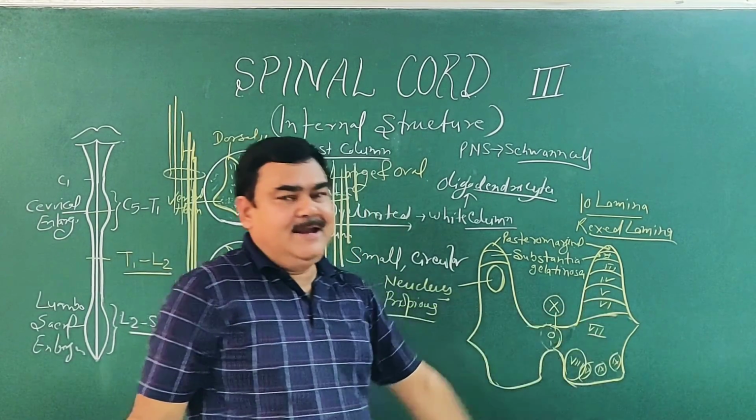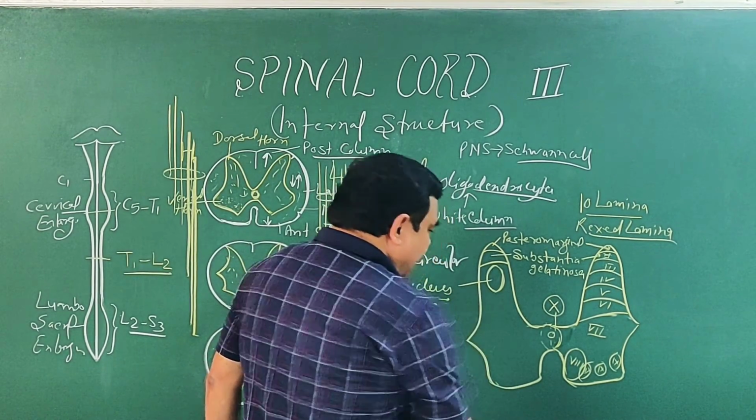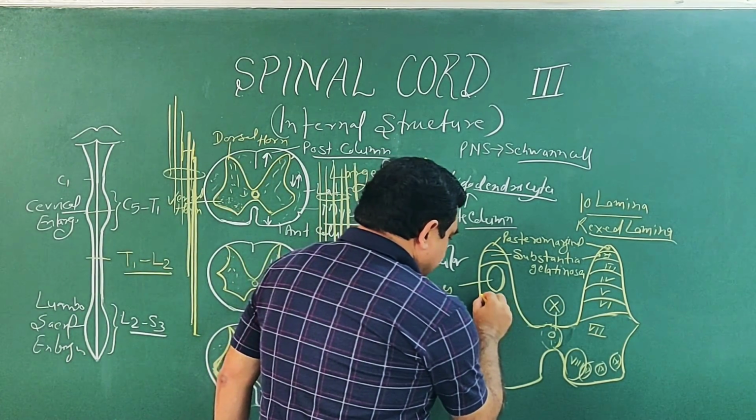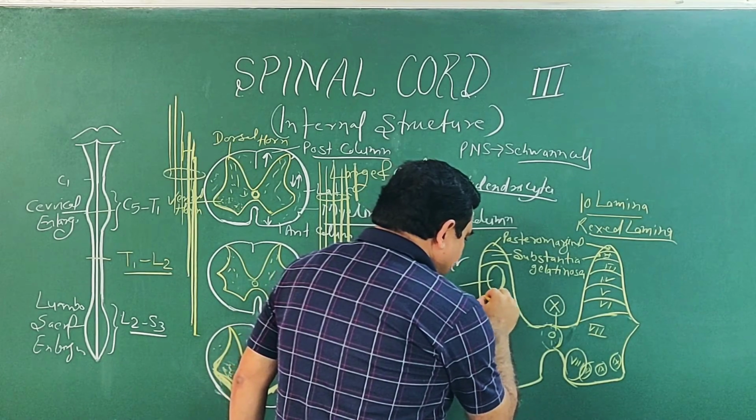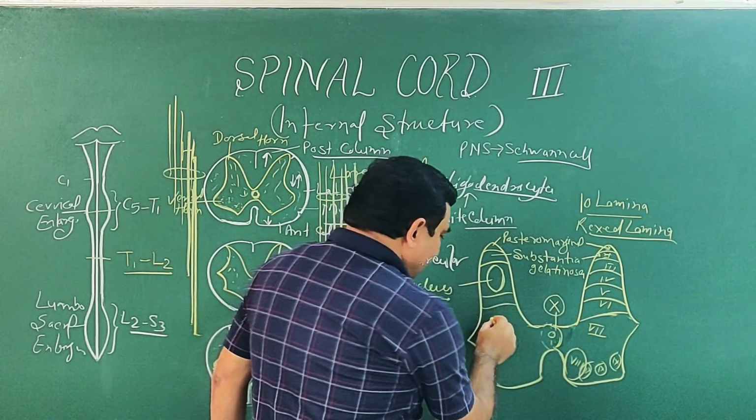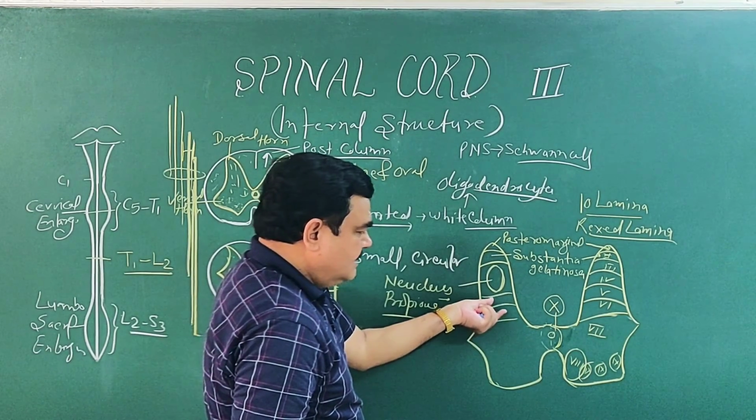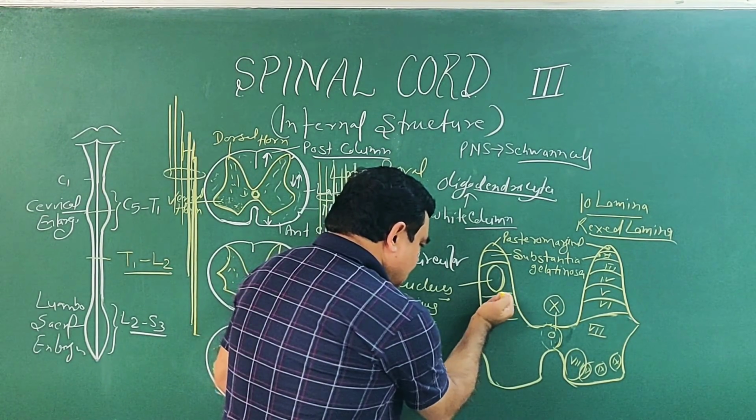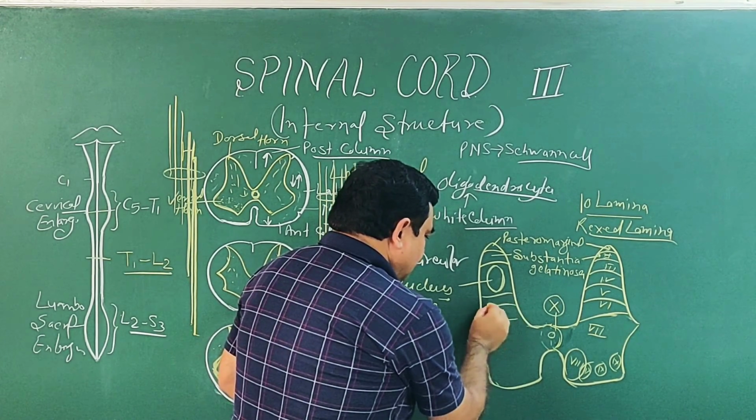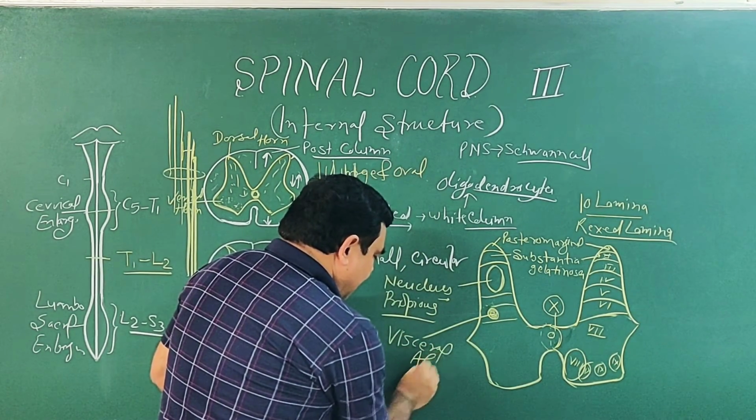Here the 5th and 6th laminae. Here on this side there is the base of the posterior column, and in this base of the posterior column lies the visceral afferent nucleus.